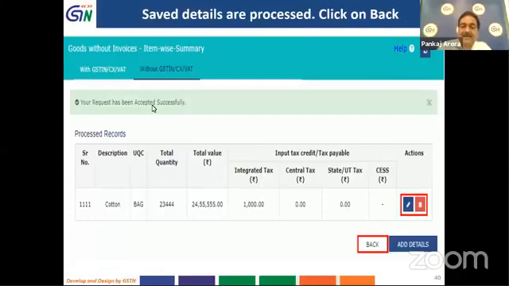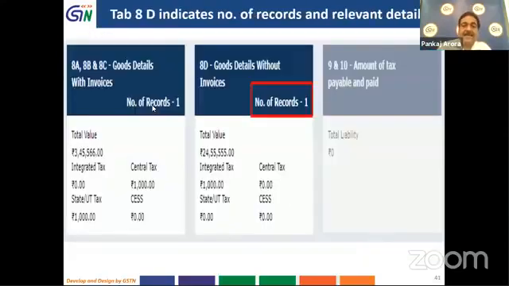And once after completing such entries, you click on back, and then you can see that in table 8D, like we have entered one record, it is showing as one record, and relevant entries for values and integrated tax, central tax, and other tax are shown as entered by us. So till this time, you can see that tab 9 and 10, that is amount of tax payable and paid, are grayed out.